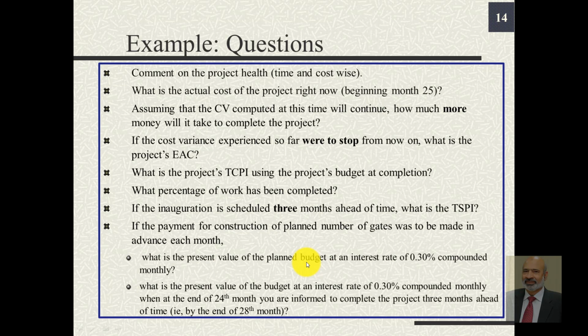Finally, if the payment for construction of the planned number of gates was to be made in advance each month, what is the present value of the budget at an interest rate of 0.3% compounded monthly when at the end of the 24th month you are informed to complete the project 3 months ahead of time, that is by the end of the 28th month.